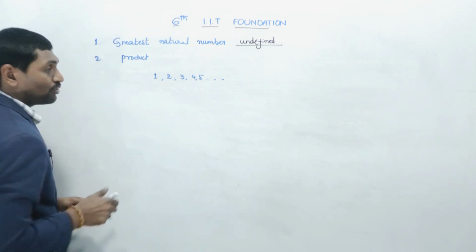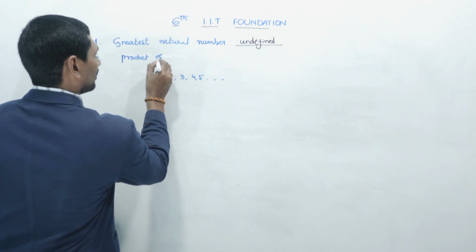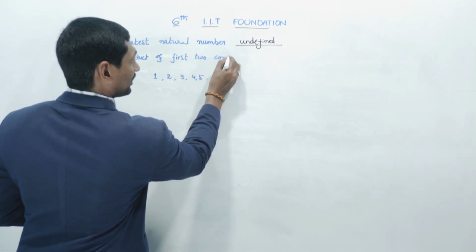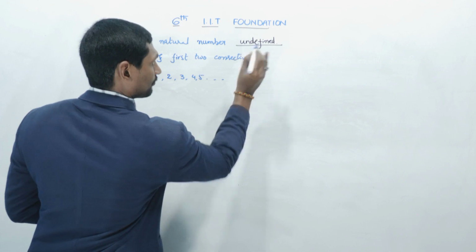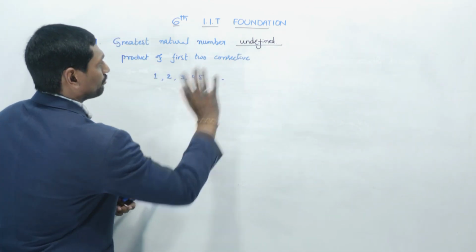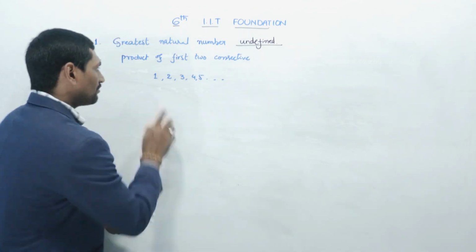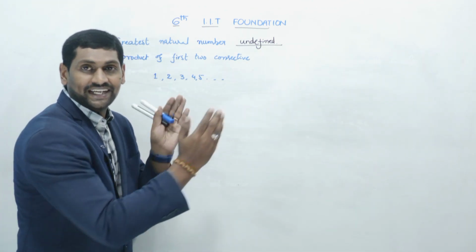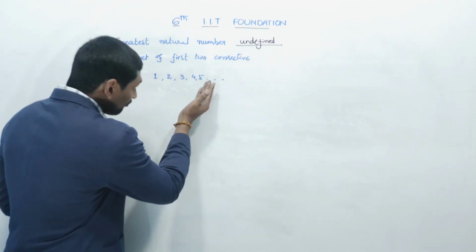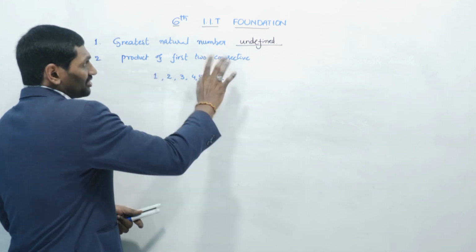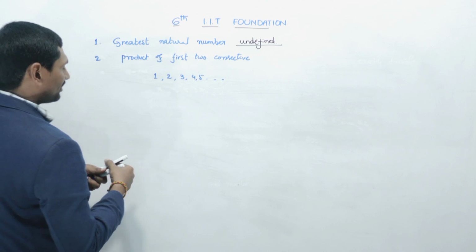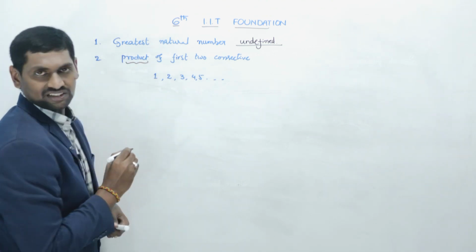But the question is asking about the product of first two consecutive natural numbers. What is the meaning of consecutive? Consecutive natural numbers are nothing but continuous numbers. For example, 1 and 2 are consecutive numbers, side by side numbers. 2 and 3 are consecutive. 3 and 4 are consecutive. 5 and 4 are consecutive. These are all consecutive numbers, meaning continuous numbers. Okay? So what does product mean? Product is nothing but multiplication.